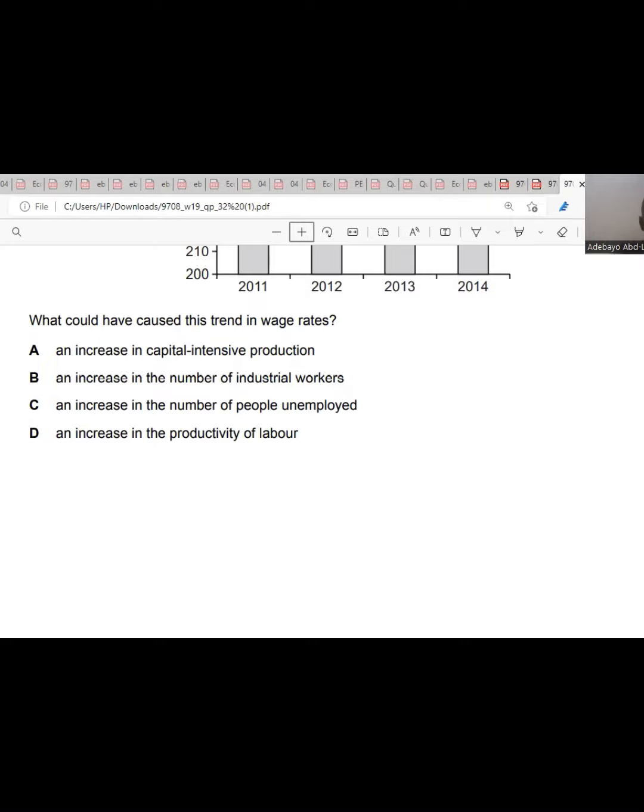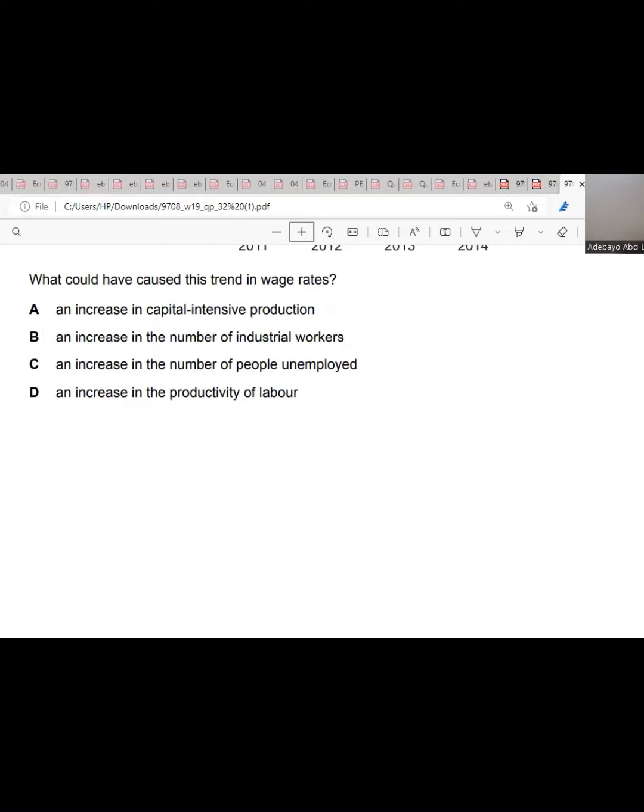And D, an increase in the productivity of labor. Yes, it will be as a result of an increase in productivity of labor. Why? Because when there's an increase in productivity of labor, firms would generate more revenue, which might lead to more profit. And as a result of that, they might be willing to expand more and even increase the wages of labor. So the answer is D for question 14.